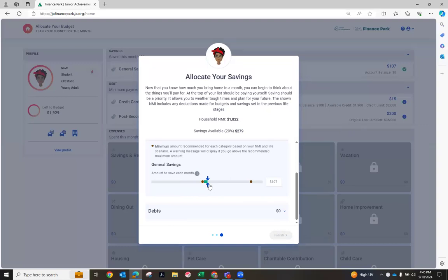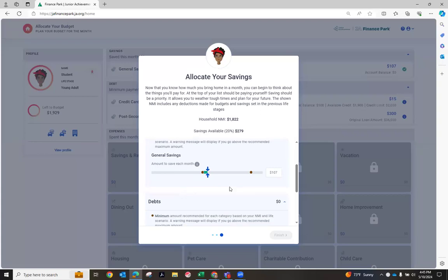They can use the slider and they can also just type in the number. And you'll notice it gives them up to 20% to allocate. So they can kind of make that decision as they go.